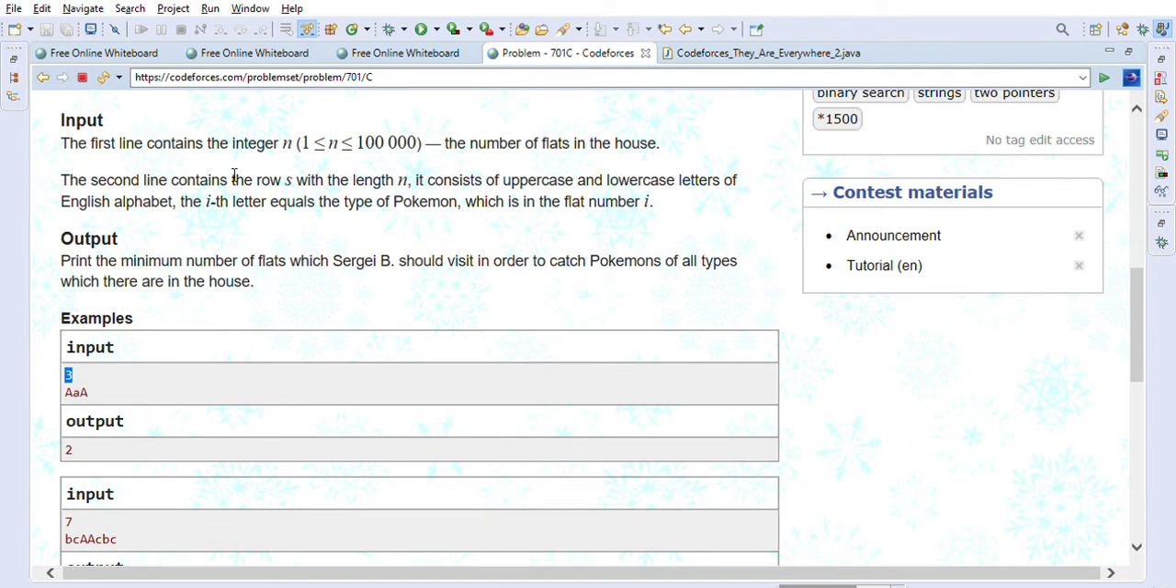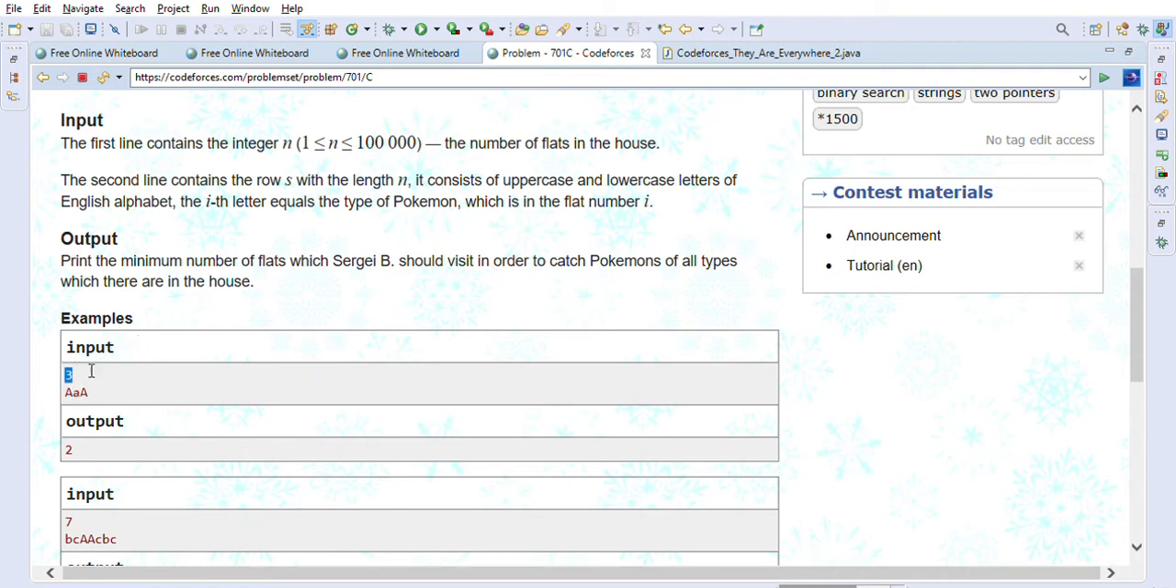In second line contains the row S with length n. It consists of uppercase and lowercase letters of English alphabet. The ith letter equals type of Pokemon which is in the flat number i. So this is the string basically that is given to us, and every letter is a type of Pokemon. So for example, there are 2 capital A types Pokemon here and 1 small a type Pokemon here, right? So print minimum number of flats which Sergey B should visit in order to catch Pokemons of all types which there are in the house.